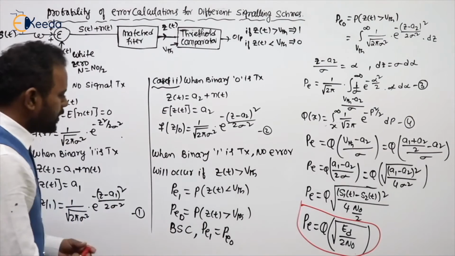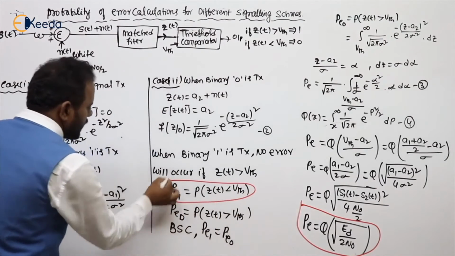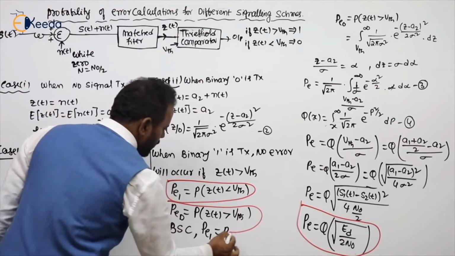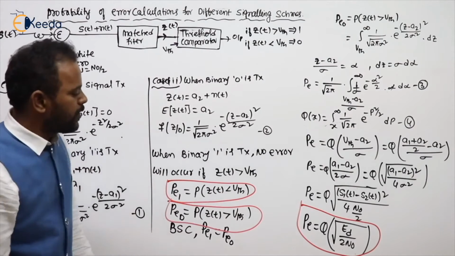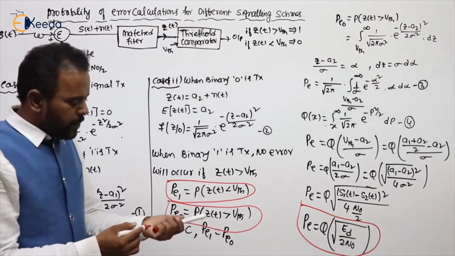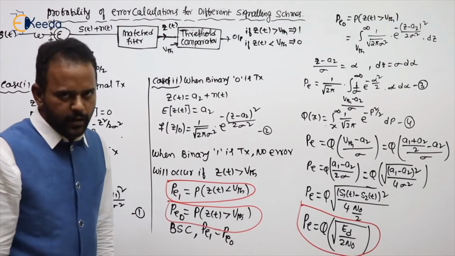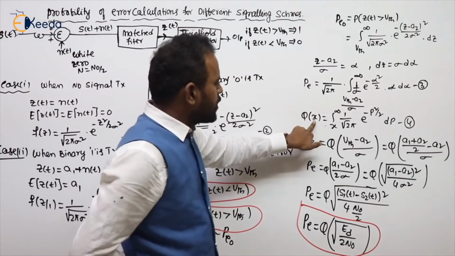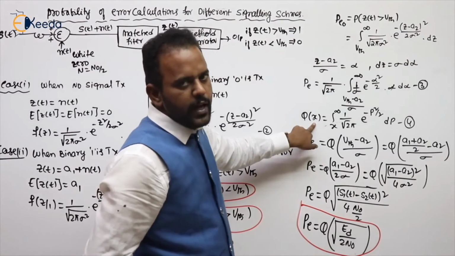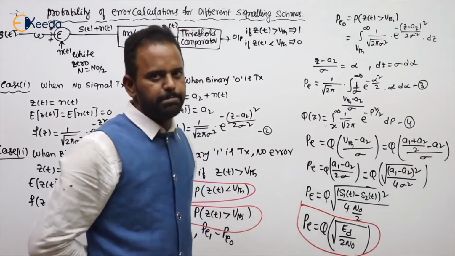Now, another two points are also important. The probability of error for 1 is nothing but the probability of z(t) less than the threshold. The probability of error for 0 is nothing but the probability of z(t) greater than the threshold. The probability of error is lesser whenever the Q function argument is more, because as the Q function argument increases, its value decreases. I already gave the properties of the Q function, and Q of minus x is 1 minus Q of x, also I told.